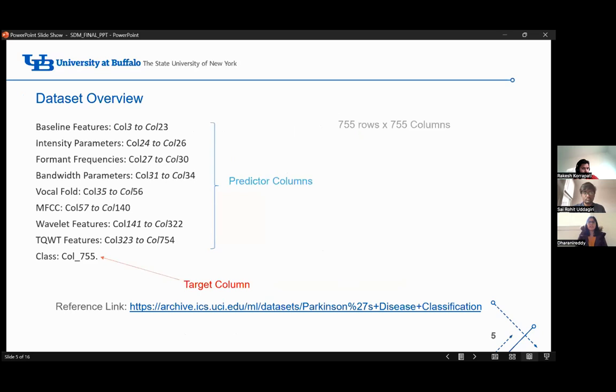All the variables are continuous. Then we have 11 features overall, which includes baseline features, intensity parameters, format frequencies, etc. And the class variable is the target column. Baseline features mean demographic or medical information. Format frequencies include, in our data set, F1, F2, F3, and so on. Bandwidth parameters include B1, B2, B3, and so on. This is the overview of the data set that we are taking.